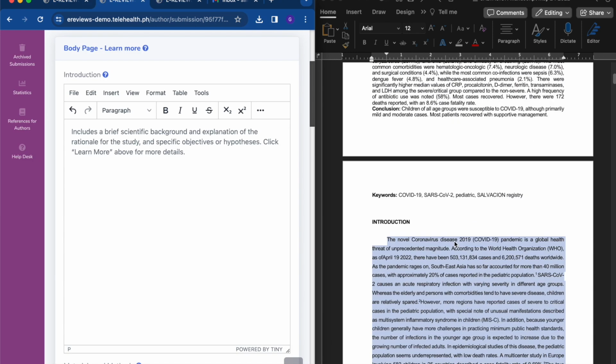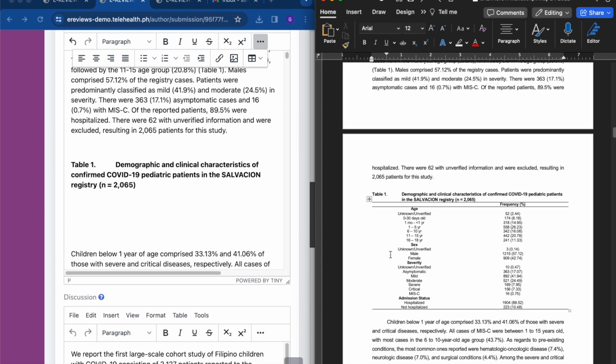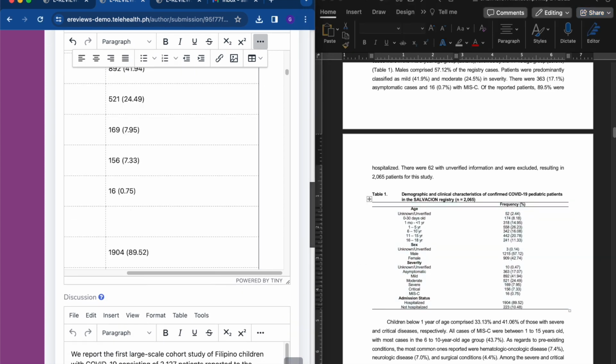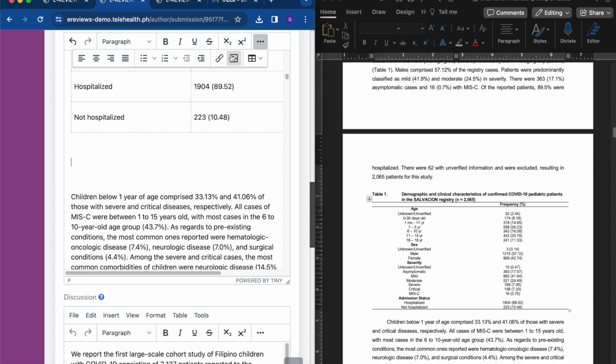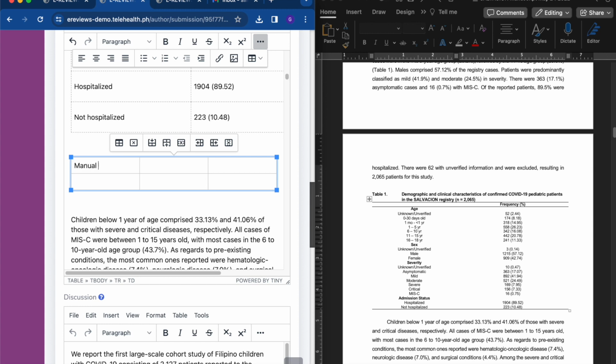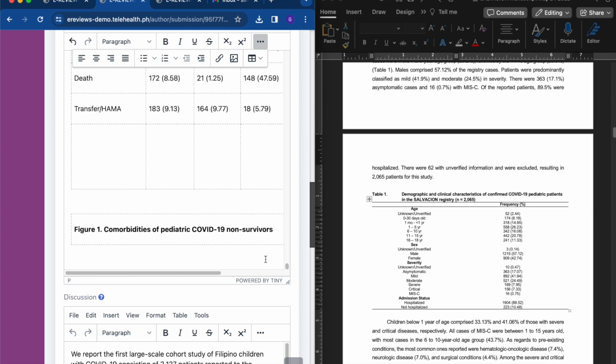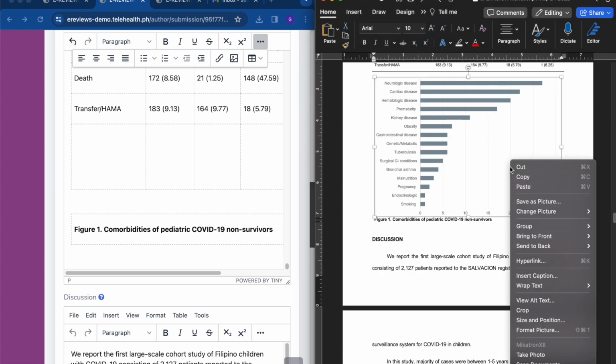Authors must then input the body of the manuscript. As with the adding of plain text, tables may also be added manually or copied from an external word processor, then pasted to e-reviews. Graphs and figures may be added as images.